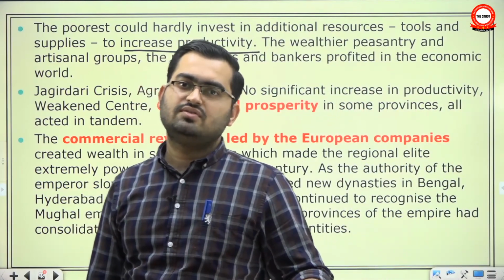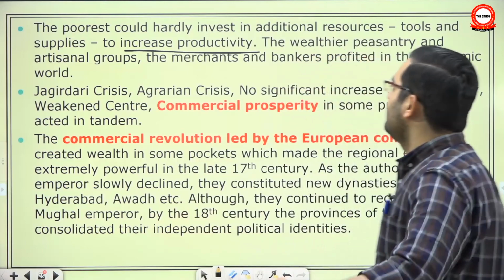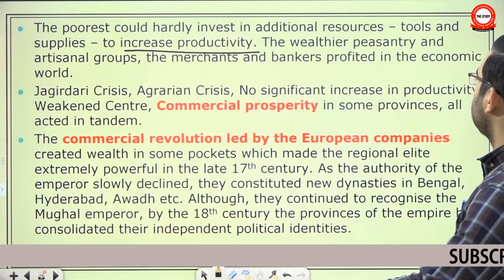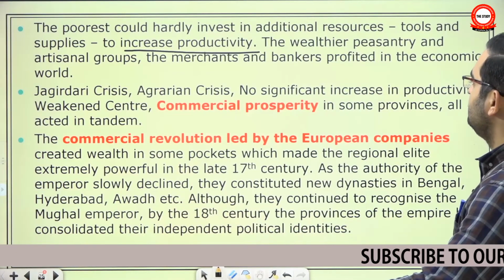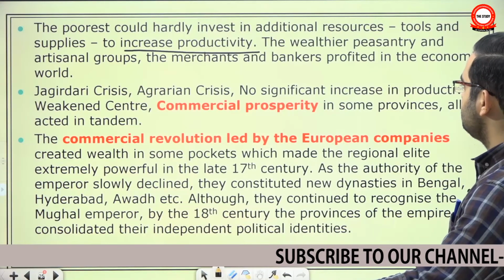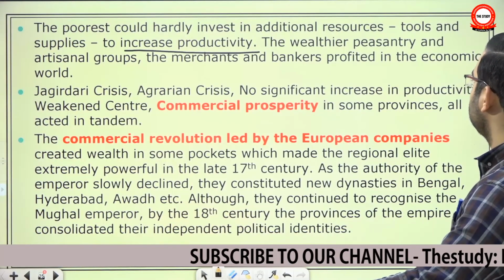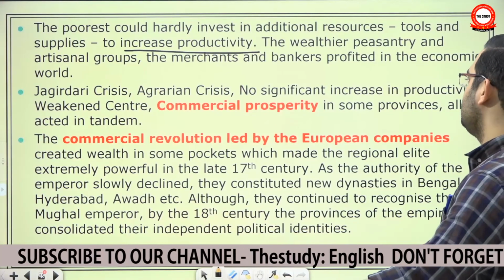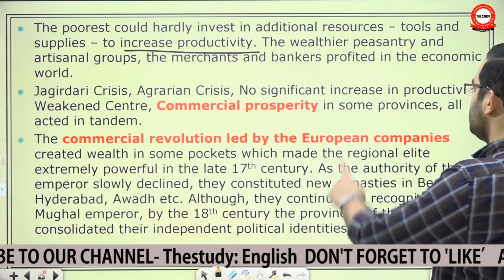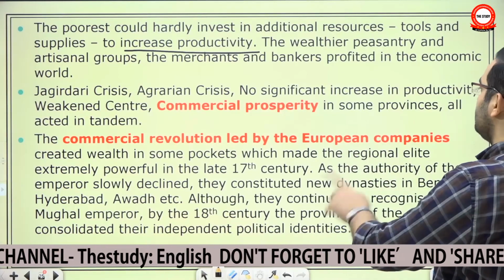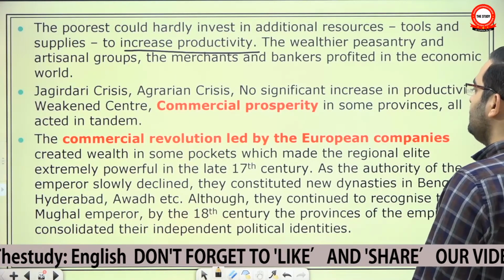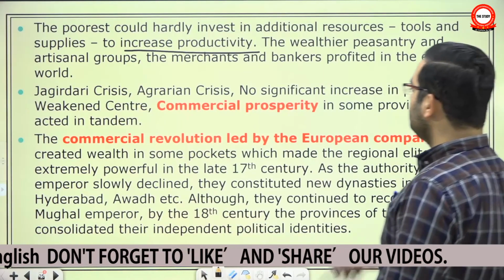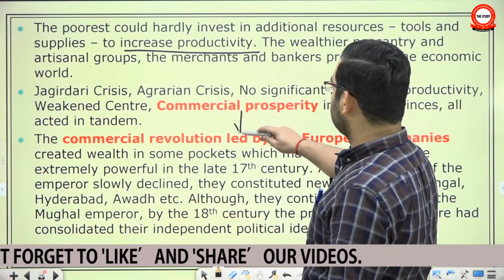But what about the ones living in villages? They did not benefit. So some sections of society benefited, but largely they did not. The Jagirdari crisis, agrarian crisis, no significant increase in productivity, weakened center, especially after Aurangzeb. Commercial prosperity in some provinces, not all. They all acted in tandem. And how did this commercial prosperity come in some provinces?